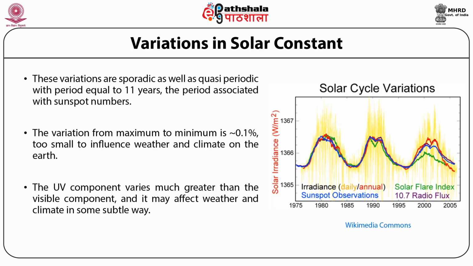The figure given here shows the variations of the solar constant due to solar activity, and it shows clearly that the solar constant varies in response to the level of solar activity. It is maximum when the 11-year solar cycle is at its maximum. One index of this activity is the number of sunspots on the solar surface, and it is minimum when the solar cycle is at its minimum. That is, very few sunspots on the solar surface.